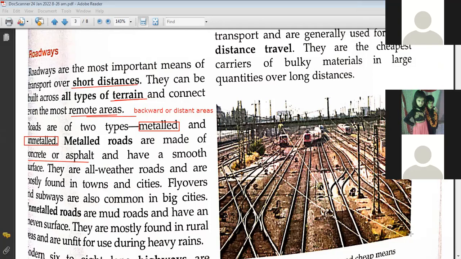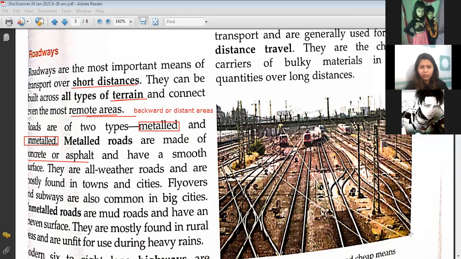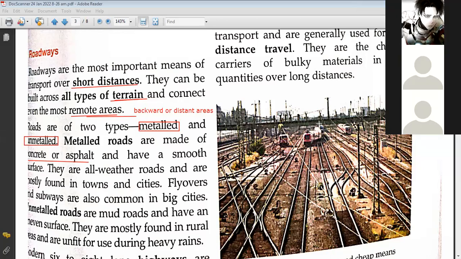So basically, they are built in big cities. If you have traveled to Lucknow, how many of you have been to Lucknow? Raise your hands. Okay, six of you have been to Lucknow.